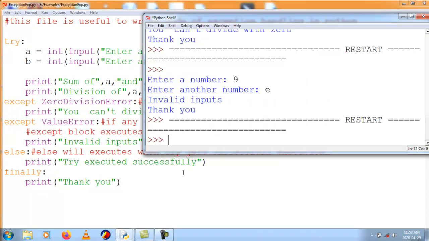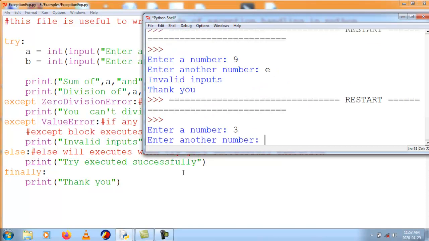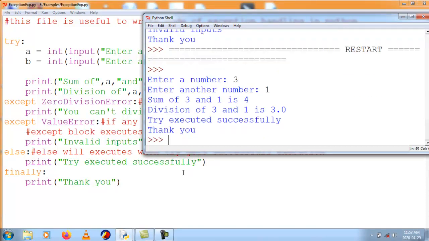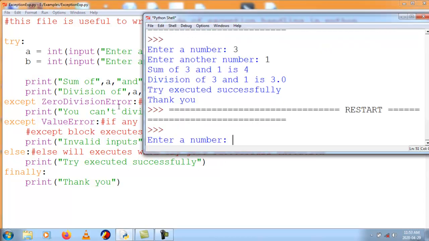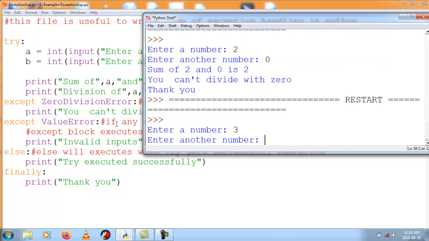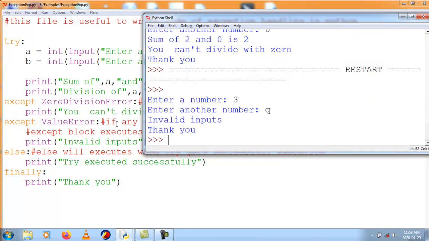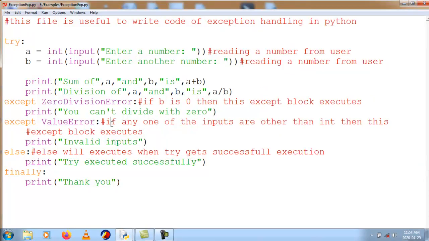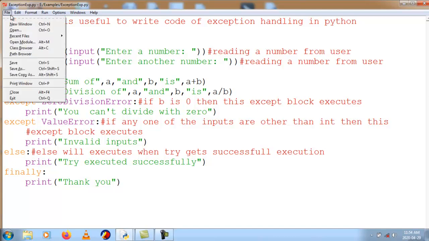So we will execute one more time. 3 and 1, everything is fine and try executed successfully. Then I will enter 2 and 0, ZeroDivisionError, you can't divide by 0. And another, 3 and q, invalid inputs, and these are the multiple things. Now we will see one example of the raise keyword. So what will happen with the raise keyword?